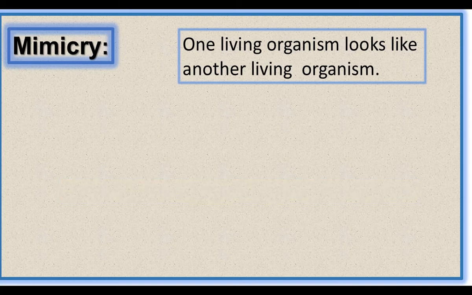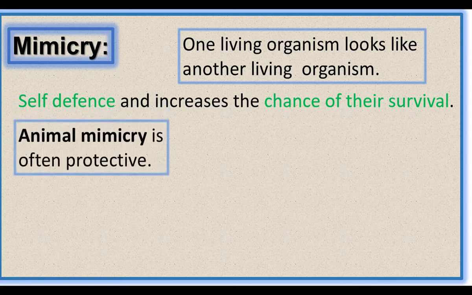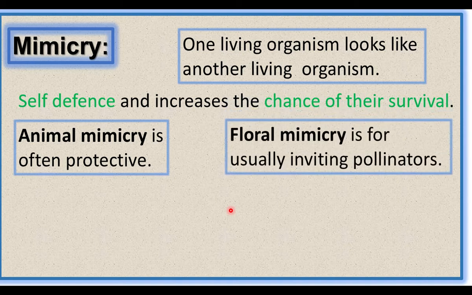Why do the organisms look like others? For self-defense and to increase the chance of survival, one organism looks like another organism. This mimicry is seen in animals as well as plants. Animal mimicry is often protective, that is for self-defense, and plant mimicry is called floral mimicry.